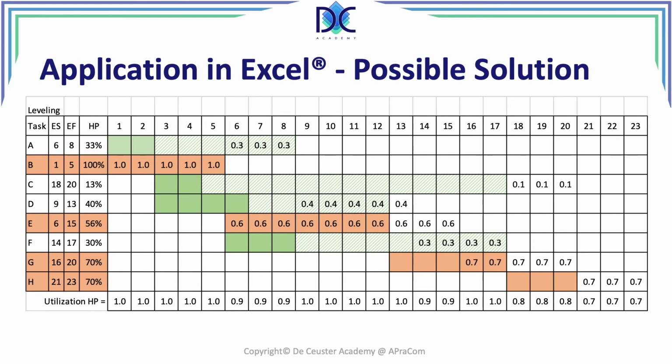Now we see B, we didn't change. E, we extended with 3 periods, is still starting after B. And we have the same with G and H, but we see that those also were moved with 3 periods. So basically the entire project was extended with 3 periods. We see that C is moved outside of the late start, late finish values that we found before. So we have now C starting from 18 till 20 with about 13% per period. And we have the same for the other activities.